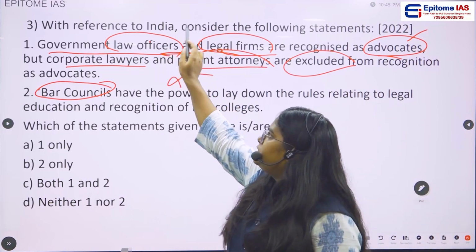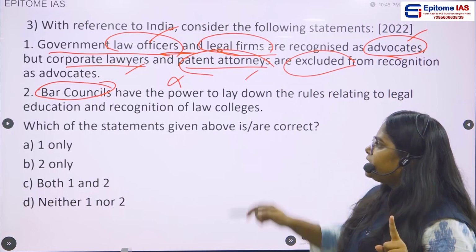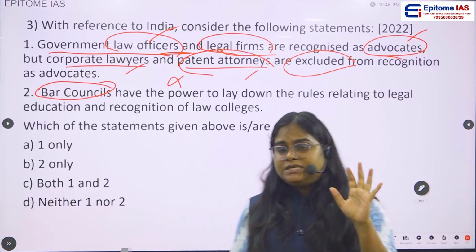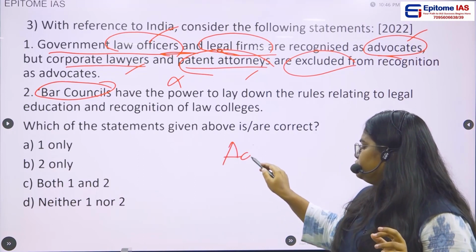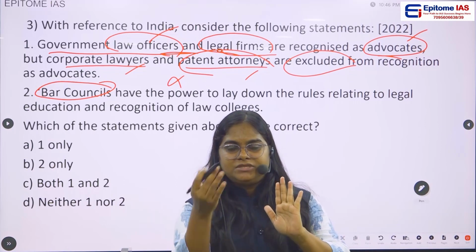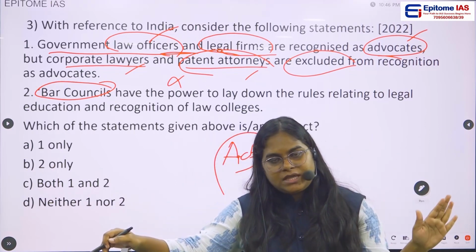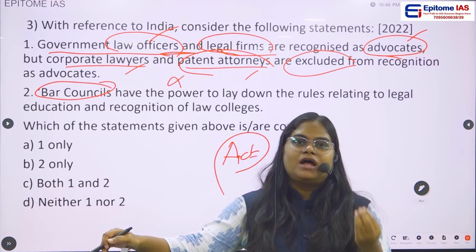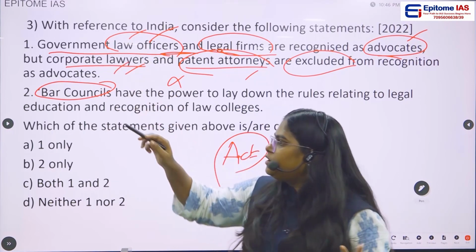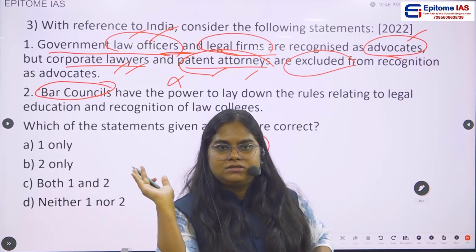The government law officers, the corporate lawyers, the patent attorneys, everyone, as long as their names are mentioned in the list of advocates, then yes, they are advocates. They can be government law officers, corporate lawyers, or patent attorneys. So the first one is wrong.